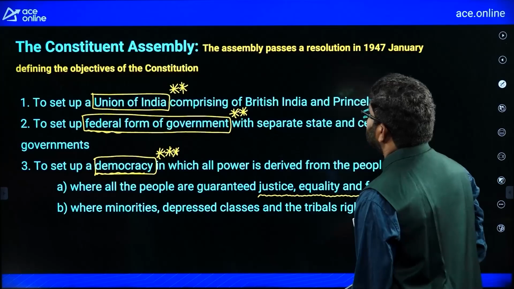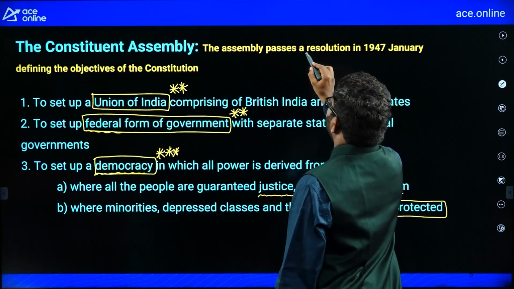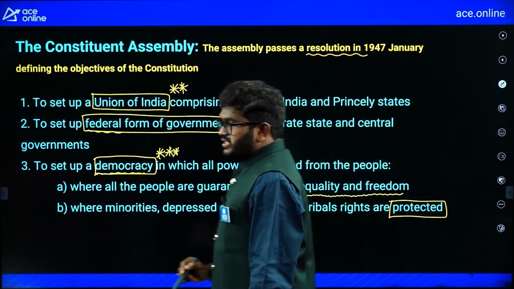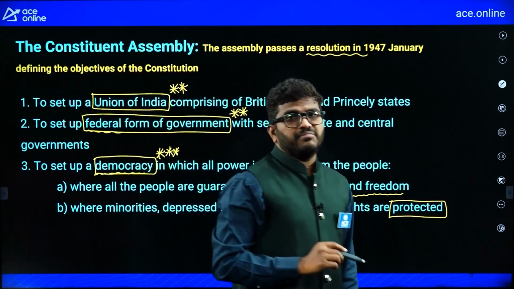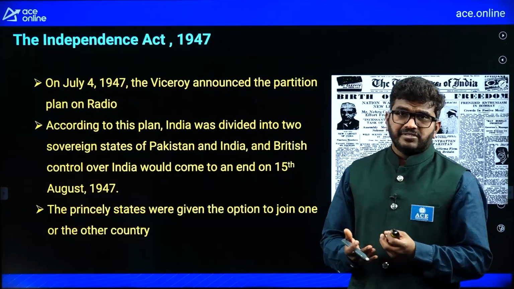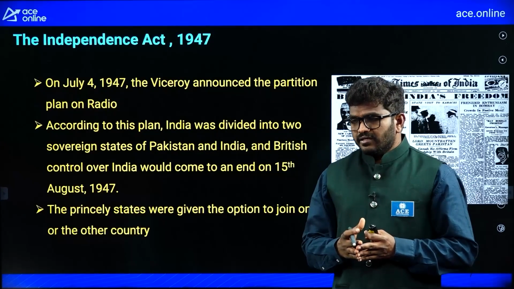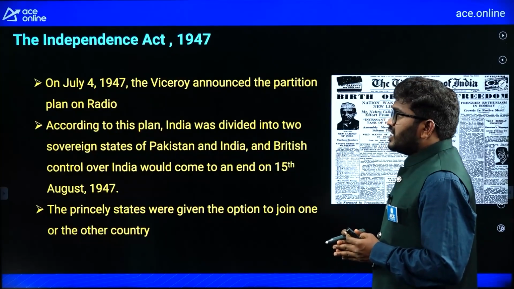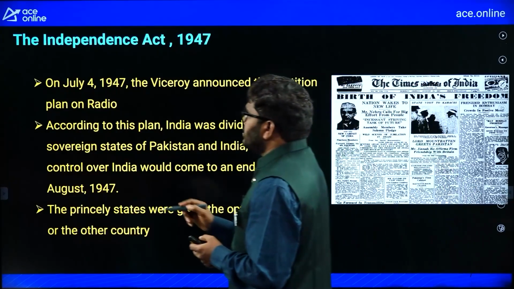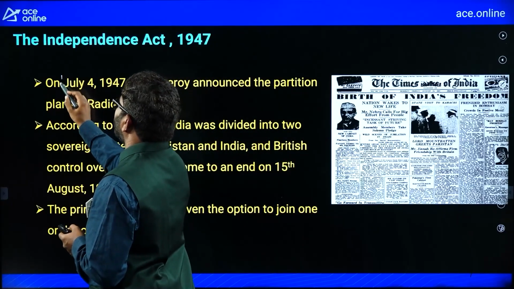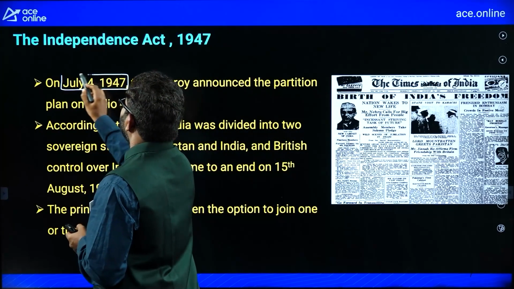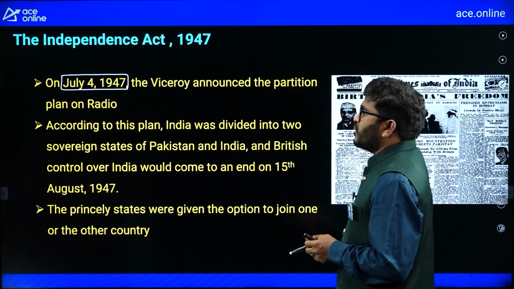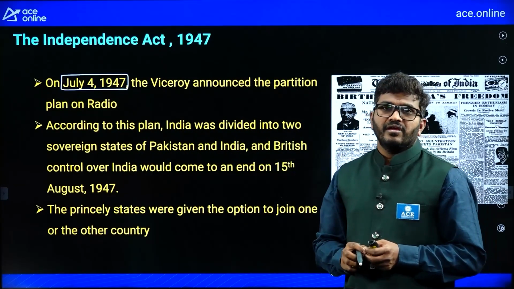These are the objectives, the resolutions passed in 1947 by the Constituent Assembly, right? I discussed the Constituent Assembly already. Now, on July 4th, 1947, remember, the Viceroy announced the partition plan on radio.